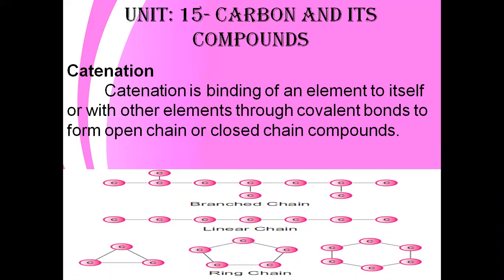Next is the ring chain. This is also a closed chain compound because the atoms are arranged in a closed form. So this is called a ring chain. This is catenation: the binding of an element to itself or with other elements through covalent bonds to form open chain or closed chain compounds.